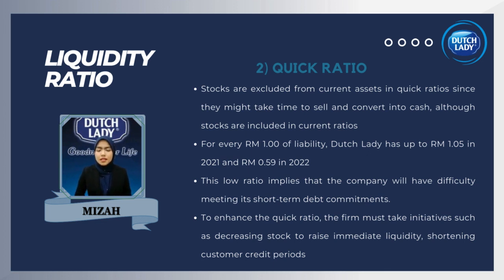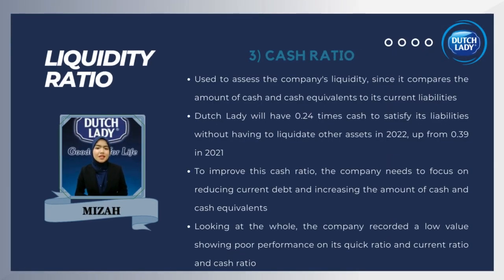As a result, this low ratio implies that the company will have difficulty meeting its short-term debt commitments. To enhance the quick ratio, the firm must take initiatives such as decreasing stocks to raise immediate liquidity, shortening customers' credit periods to increase cash receipts, and focusing on current assets that may convert to cash without the use of stocks, among other things. The last part in liquidity ratio is cash ratio.